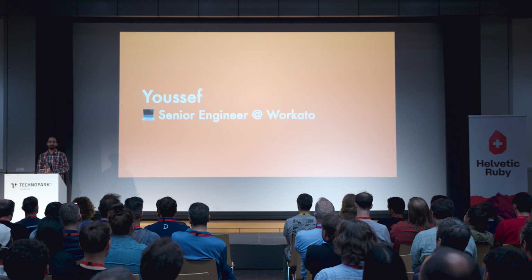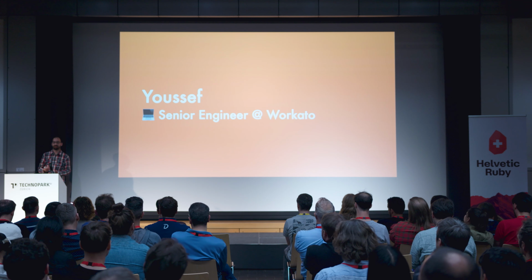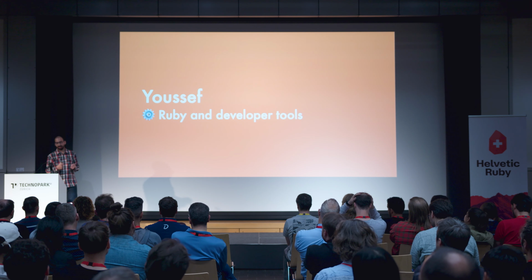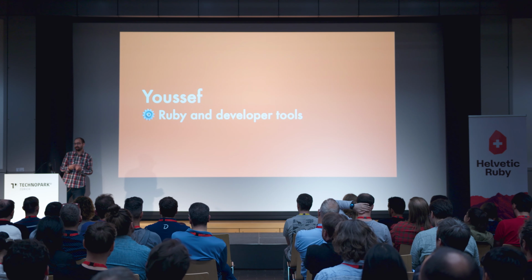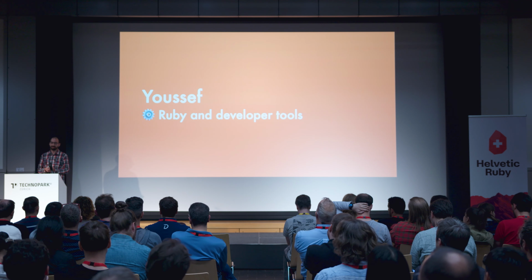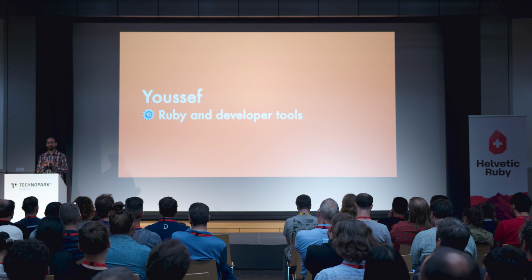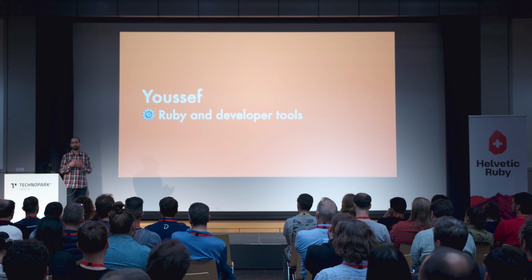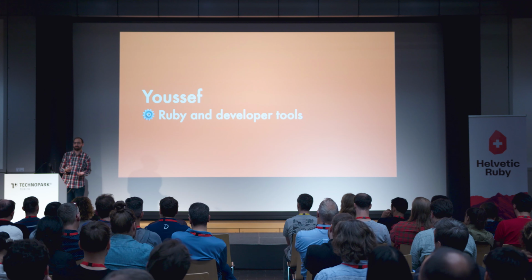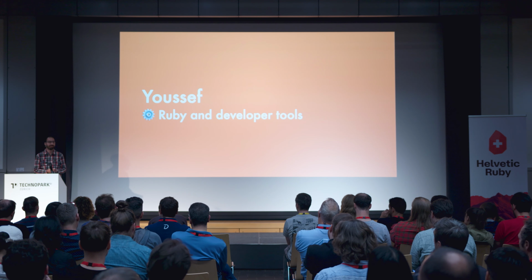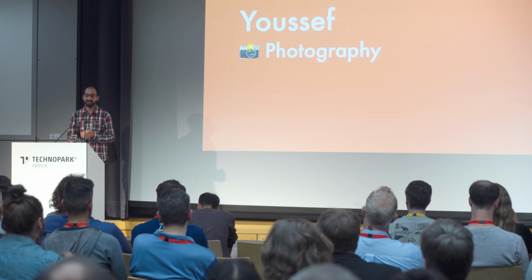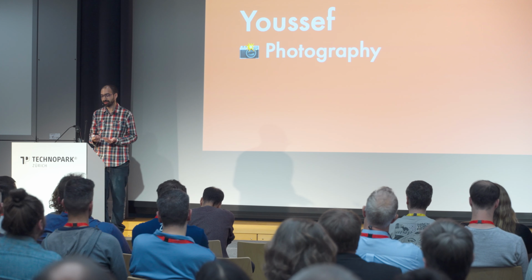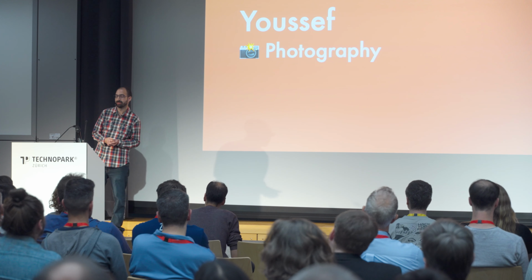I am a senior engineer at Workato, where we create a product for companies to automate their business processes without writing any code. Like all of you, I love writing Ruby. I've been coding in Ruby almost my entire professional career, and I especially enjoy working on developer tools, because I believe that coding should never be a chore, and that making developers more productive is just a joy to work on, and it's actually my second favorite hobby. I say second because my first passion is photography. I rarely go out without my camera, and if I'm lucky, I get back with some shots that I'm happy with, such as these.